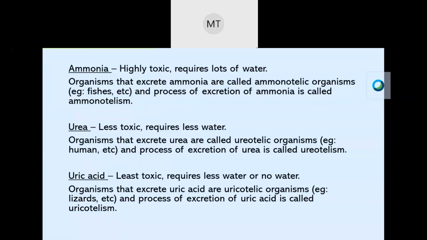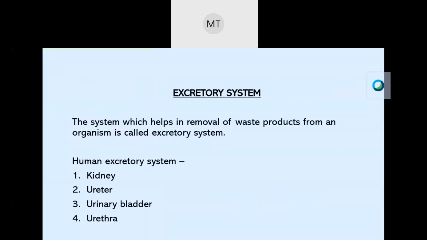Uric acid. Uric acid is least toxic and requires less water or no water. Organisms that excrete uric acid are called uricotelic organisms, for example lizards, and the process of excretion of uric acid is called uricotelism. Excretory system. The system which helps in removal of waste products from an organism is called the excretory system, and the human excretory system consists of kidney, ureter, urinary bladder, and urethra.